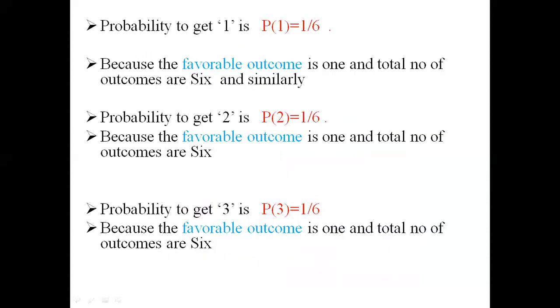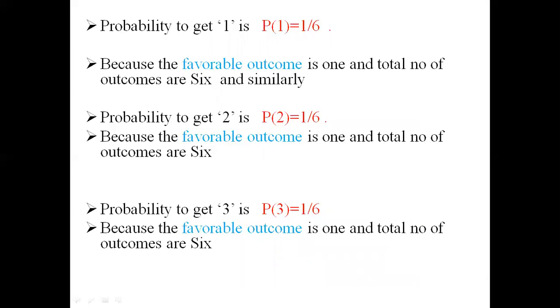Here we need to find the probability to get 1. That is, P of 1 equal to 1 by 6, because the favorable outcome is 1 and the total number of outcomes is 6. So that is the reason P of 1 is equal to 1 by 6.